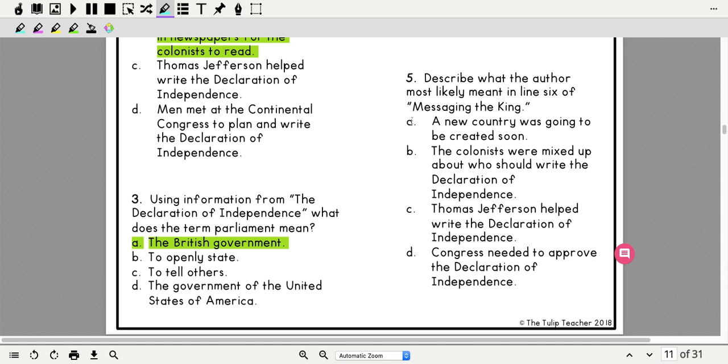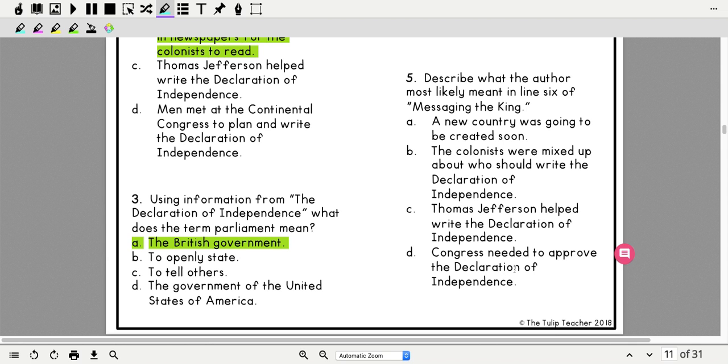Okay, so now we're going to do number 5. Describe what the author most likely meant in line 6 of Messaging the King. So line 6 says, to let Great Britain know a new country was in the mix. So A says a new country was going to be created soon. B, the colonists were mixed up about who should write the Declaration of Independence. C, Thomas Jefferson helped write the Declaration of Independence. Or D, Congress needed to approve the Declaration of Independence.